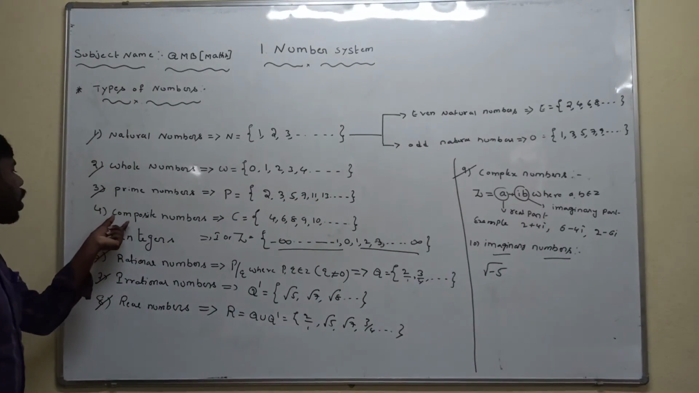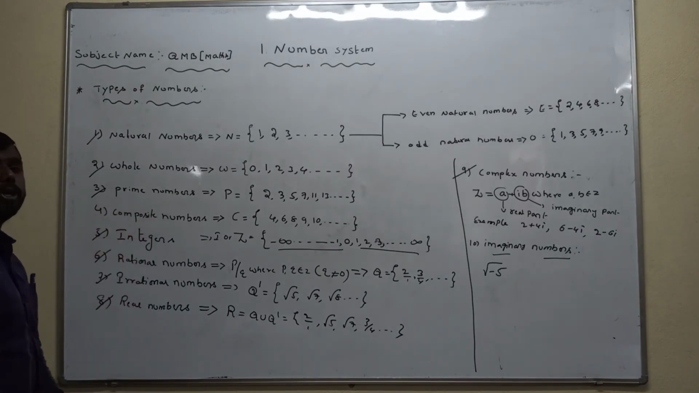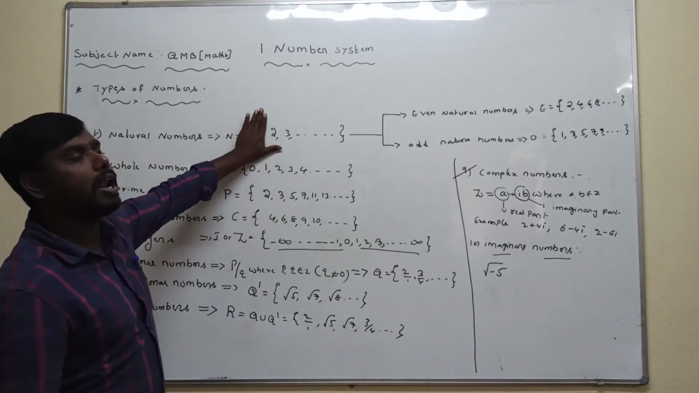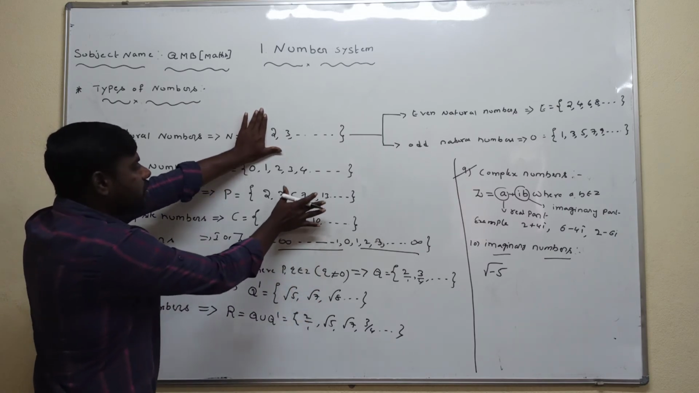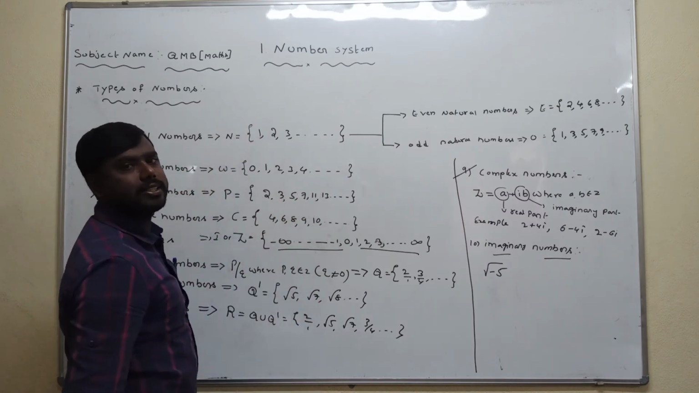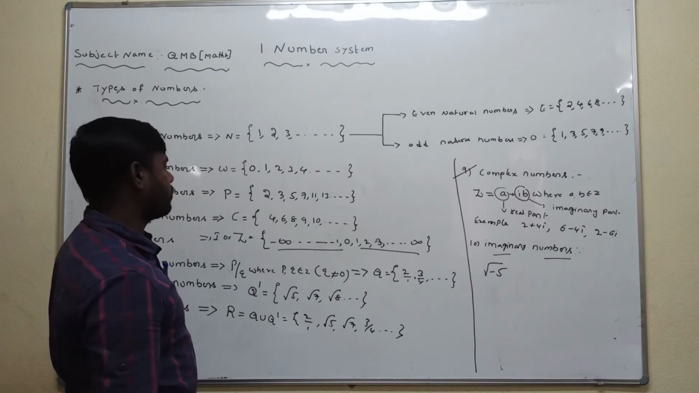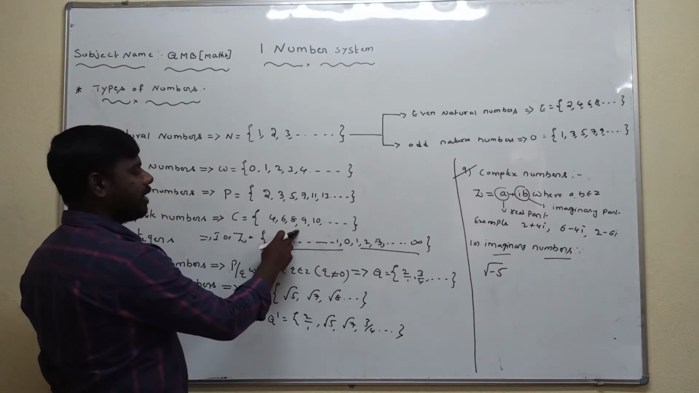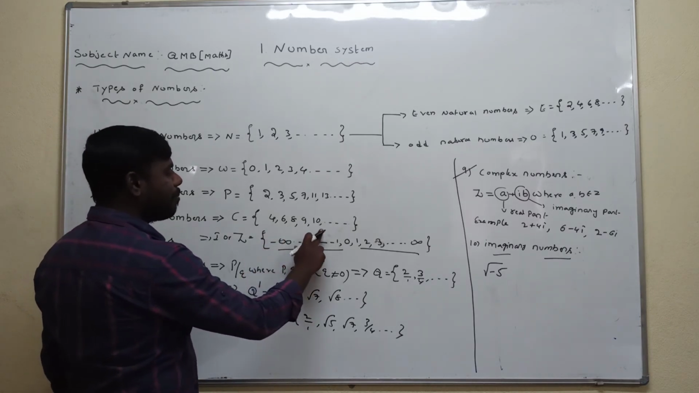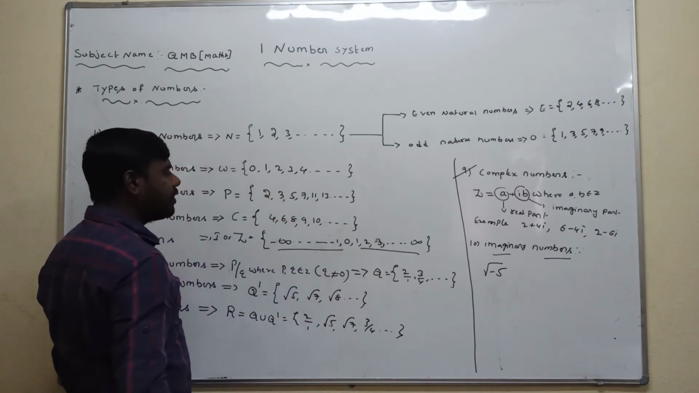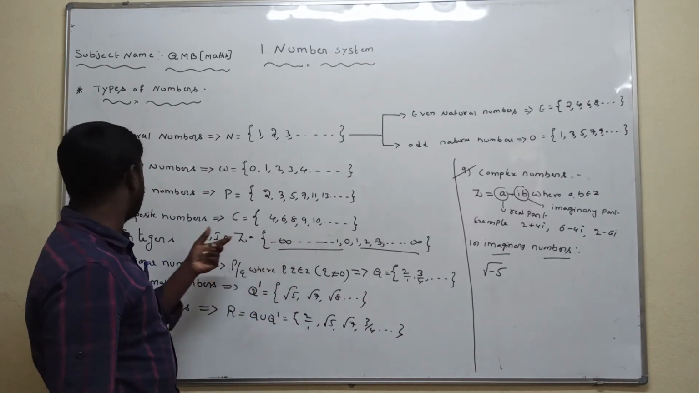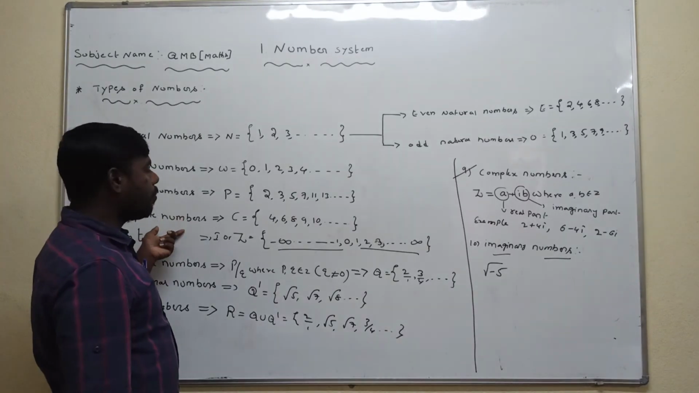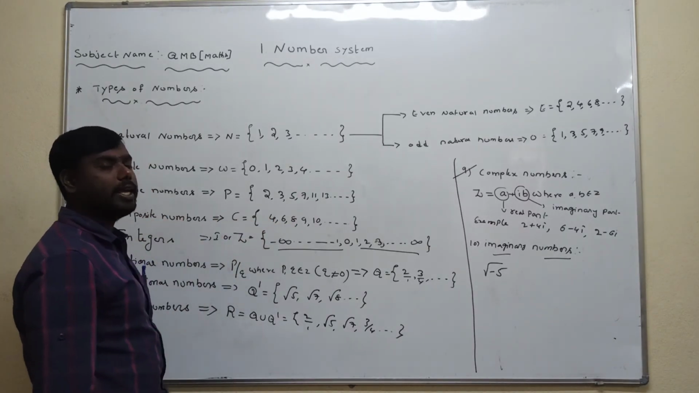Next one is composite numbers. Composite numbers are nothing but natural numbers greater than 1 which are not prime numbers. For example, 4, 6, 8, 9, 10. All these numbers are natural numbers greater than 1 and not prime numbers, so they are called composite numbers. The set of composite numbers is denoted by capital C.